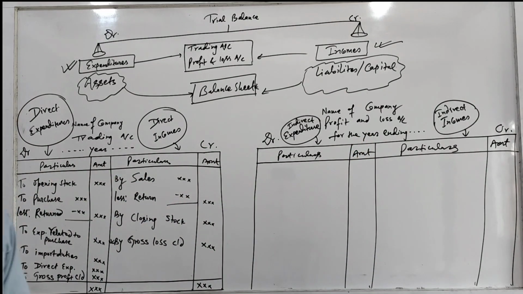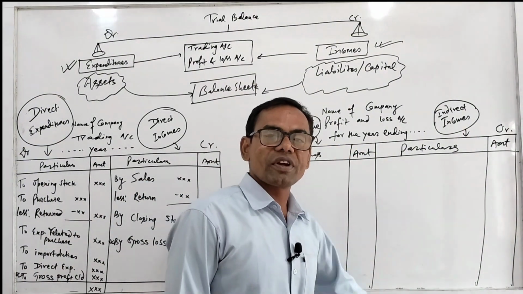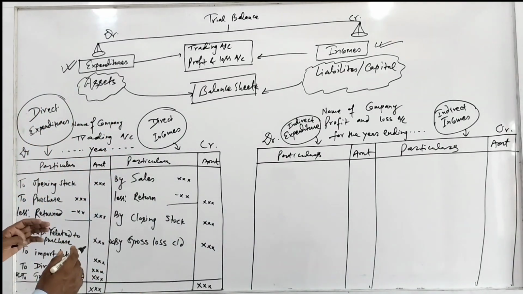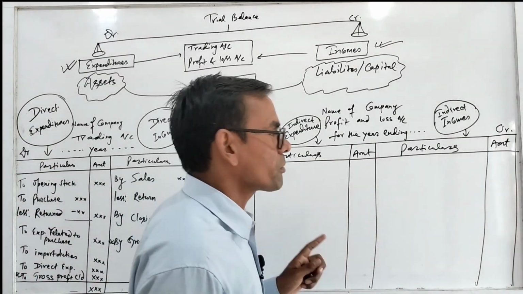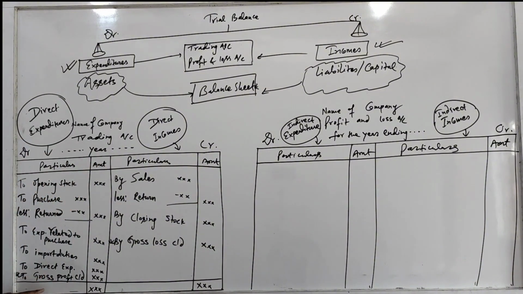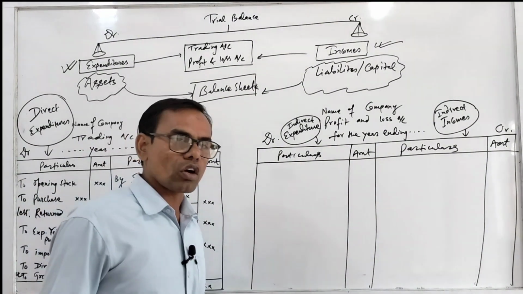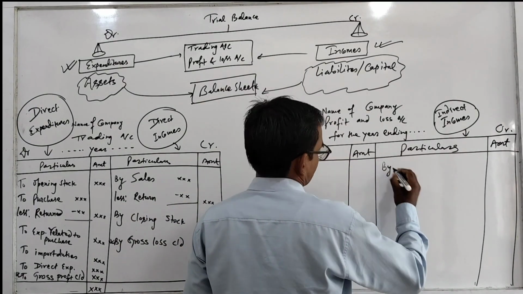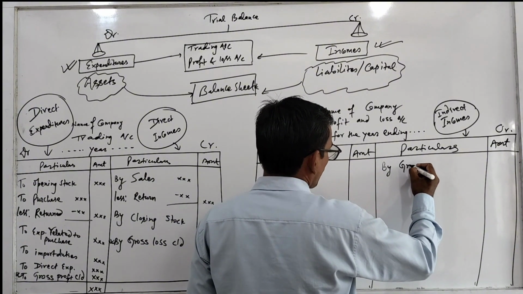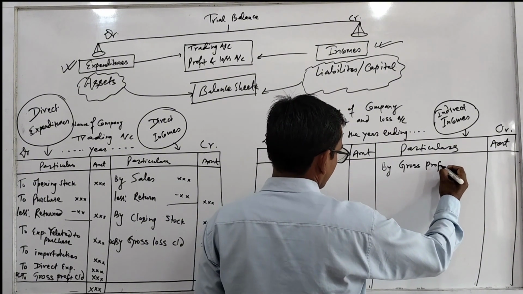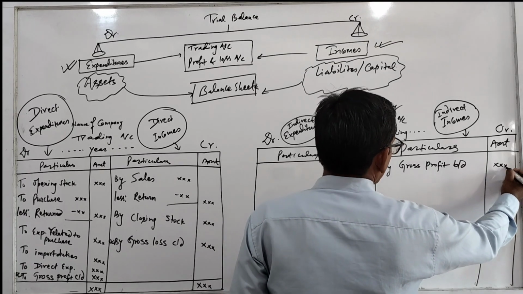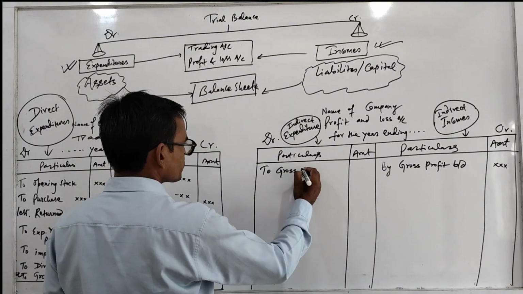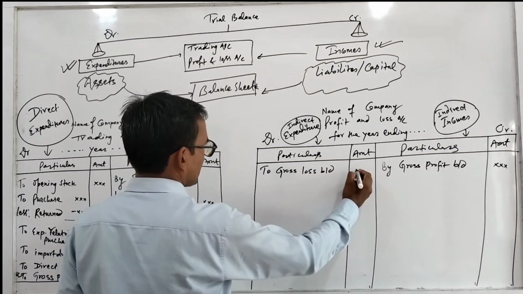Now let's go to prepare profit and loss account. First of all, you have to search in your question, or if there is single question, you have to write first of all from trading account whether there is gross profit or gross loss. If there is gross profit and gross loss, first of all you have to balance here. Here you have to write by gross profit BD. But if there is gross loss, that you have to write here to gross loss BD. Balance to gross loss BD.